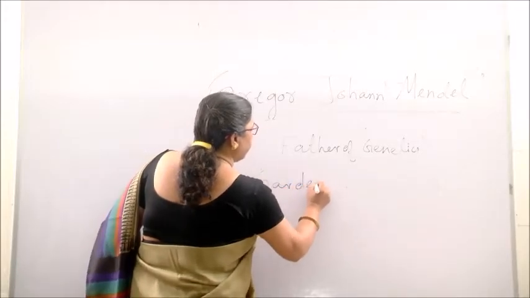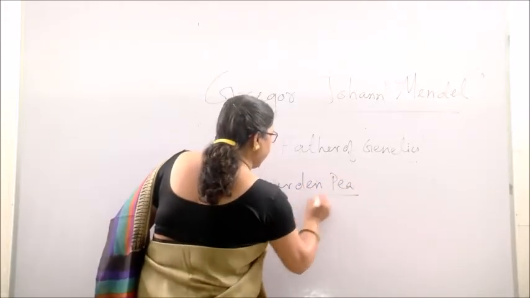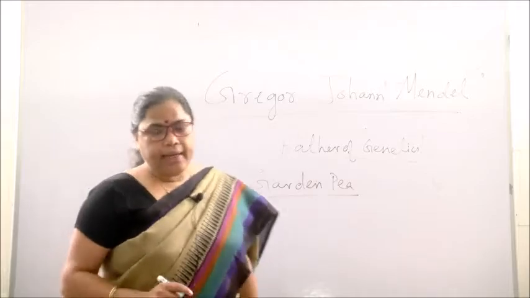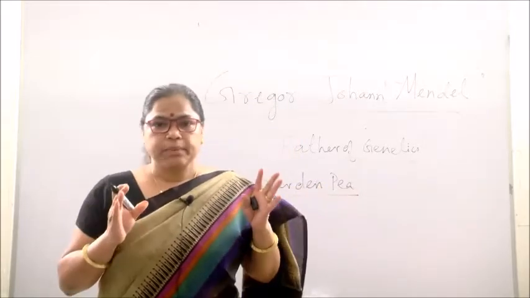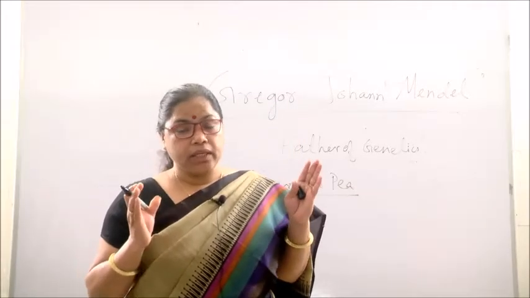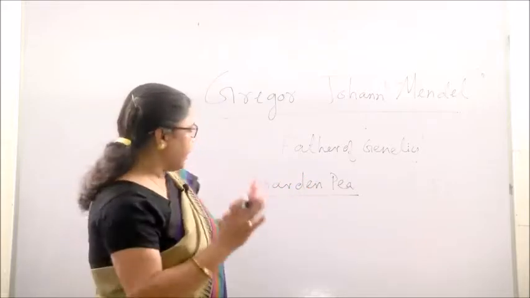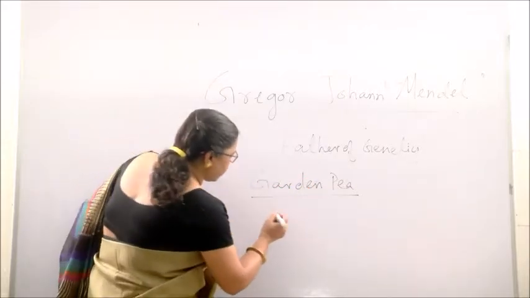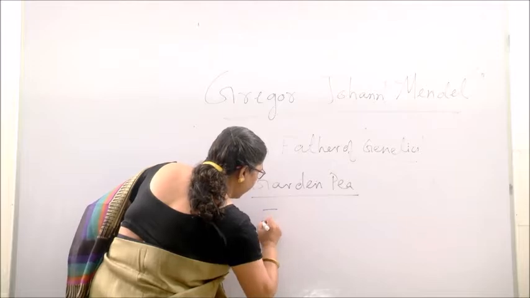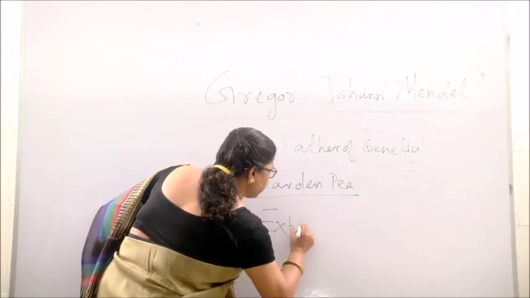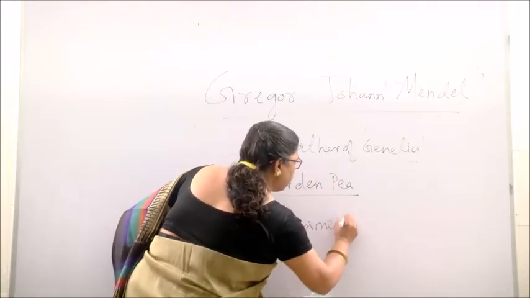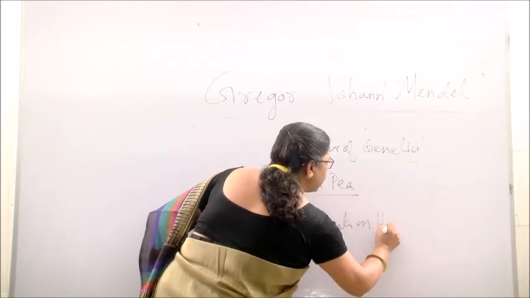He experimented for 8 years, and after that he published a research article known as Experiments on Hybridization.